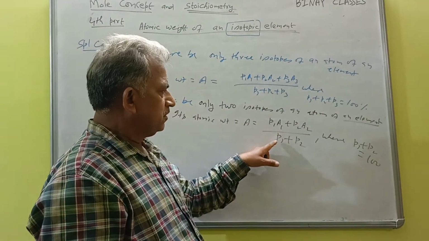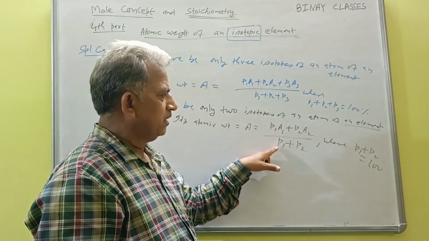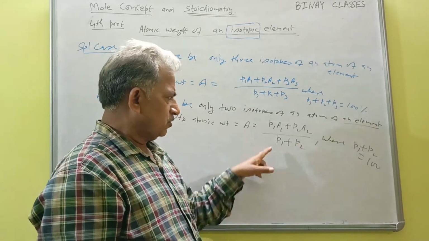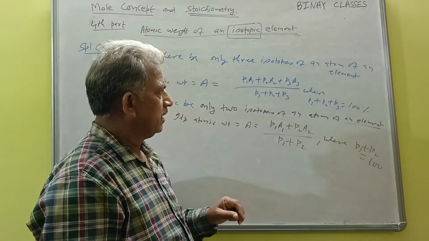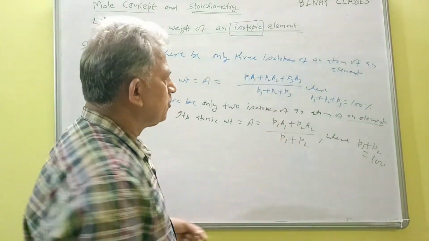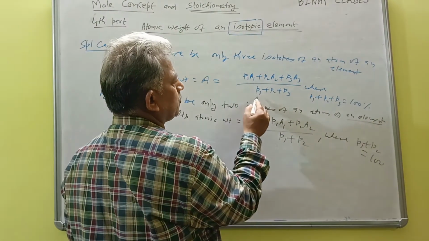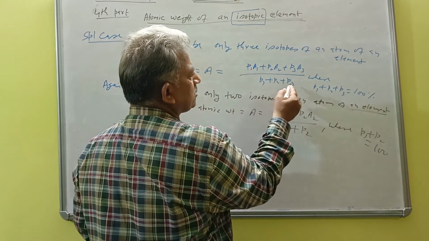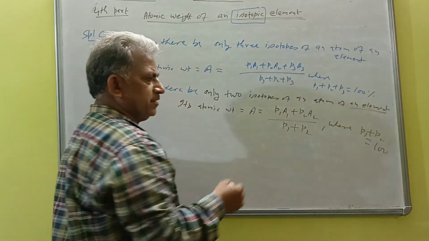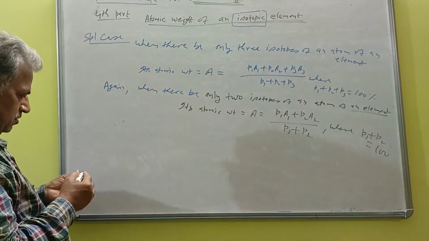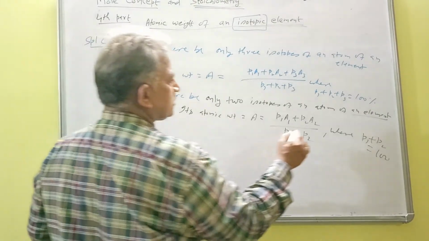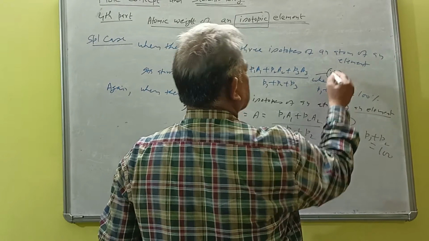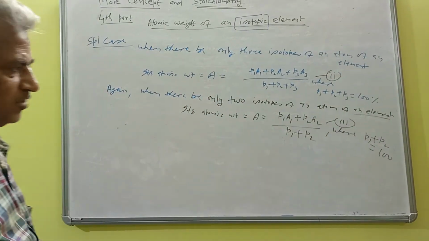Suppose the percentage of the first one is given as 30 and it is not given for the second. So obviously overall it is 100, so if it is 30, then the other is 70. And in case 3, suppose this is 20 and this is 60. So 20, 60, 80, so definitely the third one, which is not given, will be 20. So the overall sum must be 100. Here this is the third equation, this was the second equation, and the previous was the first equation, the general formula.